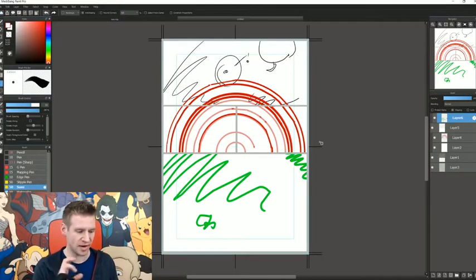Zooming and transforming was a little frustrating. Shift didn't scale uniformly. Snapping to things didn't happen. Again, these could be features that I haven't found that are in the program, but I haven't found them, and they should be pretty easy to find. So that's a little bit of a downer.